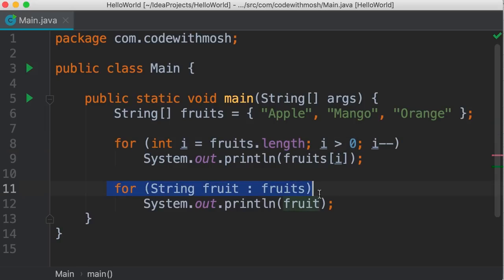The second limitation of the for each loop is that here we don't have access to the index of each item. All we have is this loop variable, which holds the value of each item in this array. In contrast, in our for loops, we can access both the index and the actual item. So I represents the index of each item, and fruits of I returns the item at the given index. So if you need the index, then you will have to use the for loop. Otherwise, it's much easier to use the for each loop.